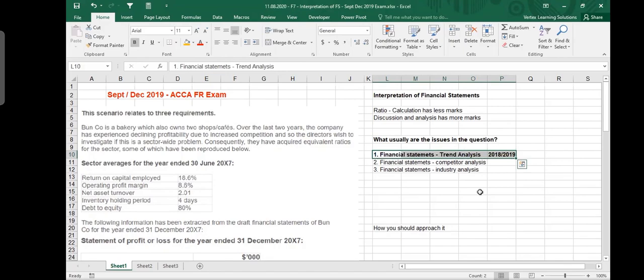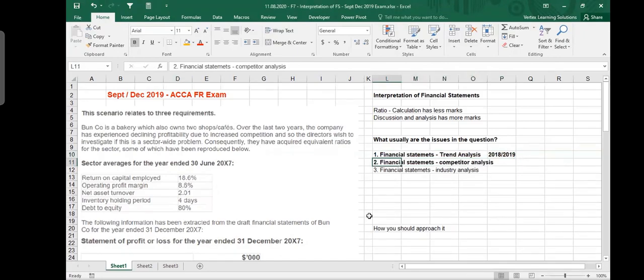So it is your two-year performance. Naturally, there are some changes, because if everything is going smoothly, why would they make the question? They make the question because in the two years, a few things have changed. In the financial statements, some numbers have abnormal behavior. Some numbers do not look normal. And why do they not look normal? We will discuss that.